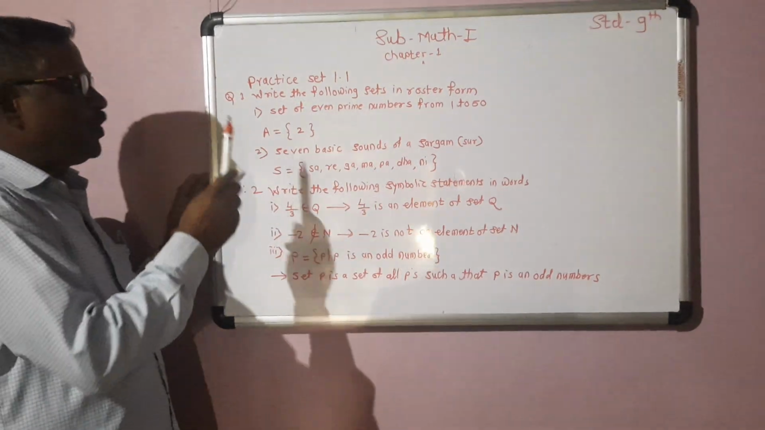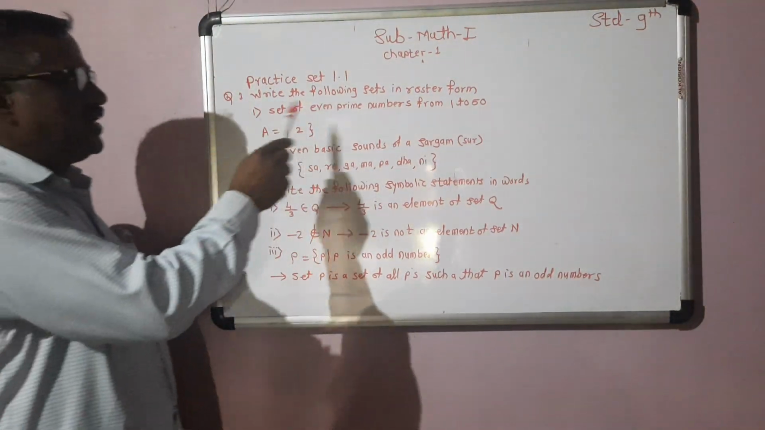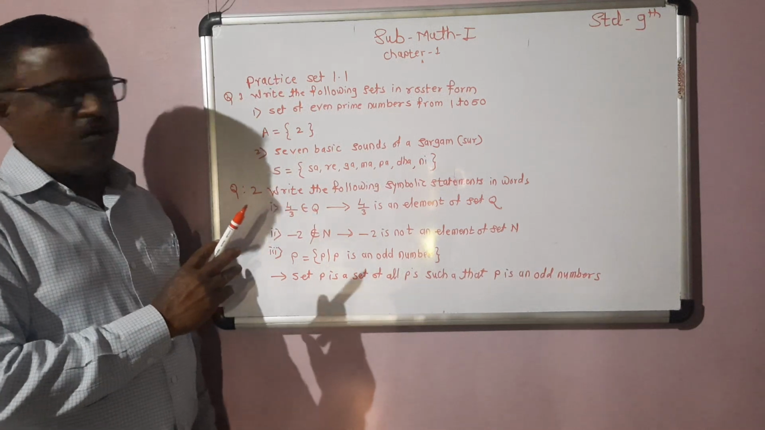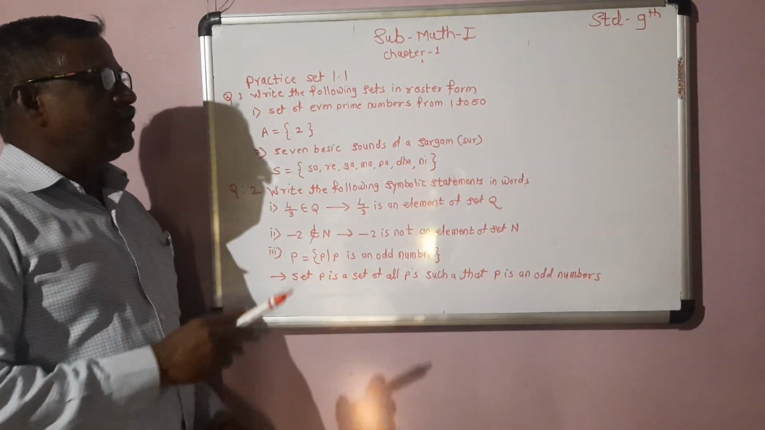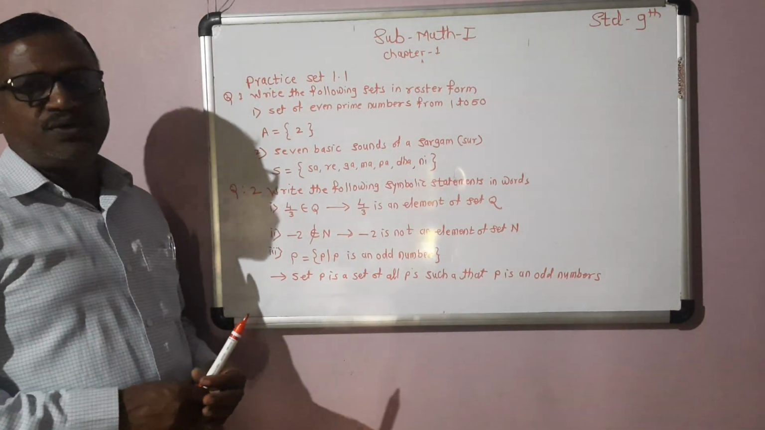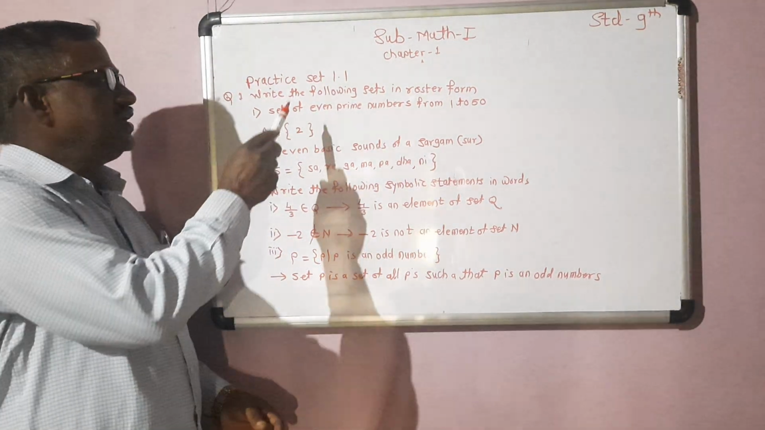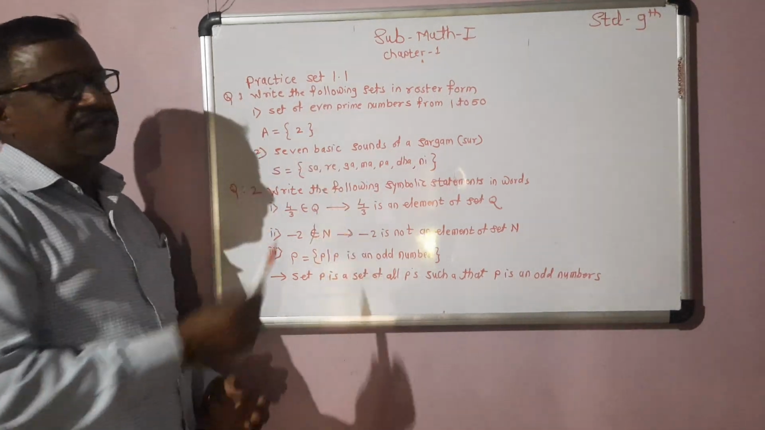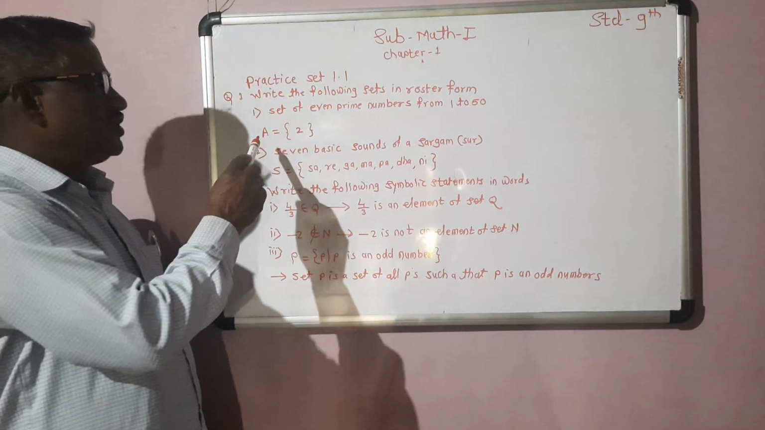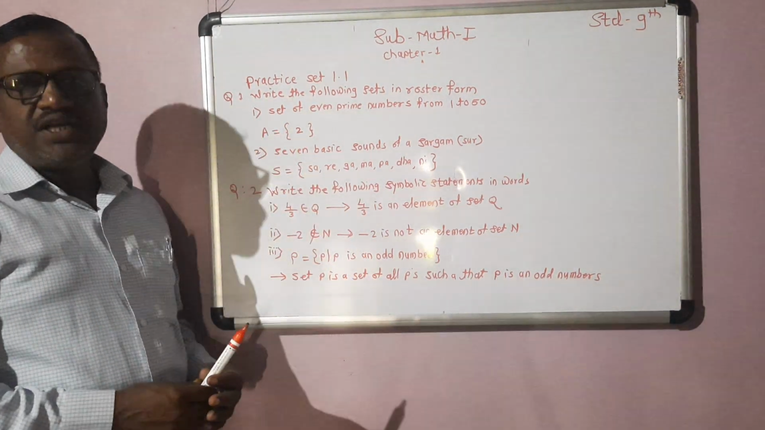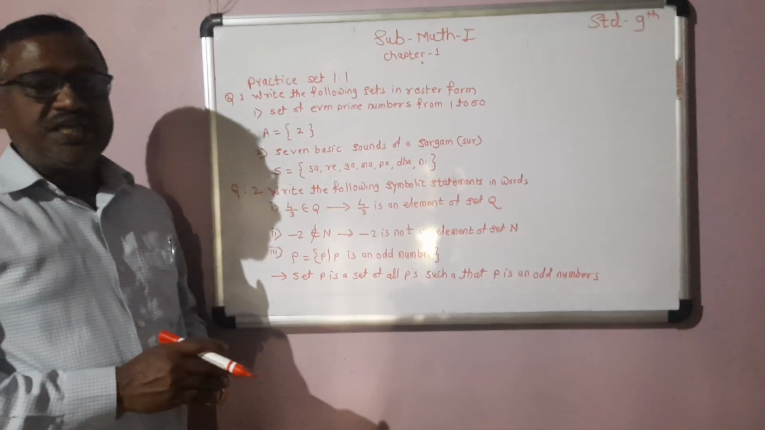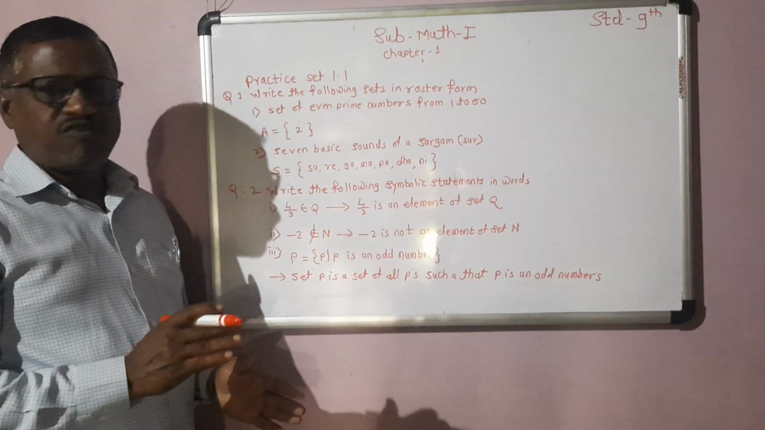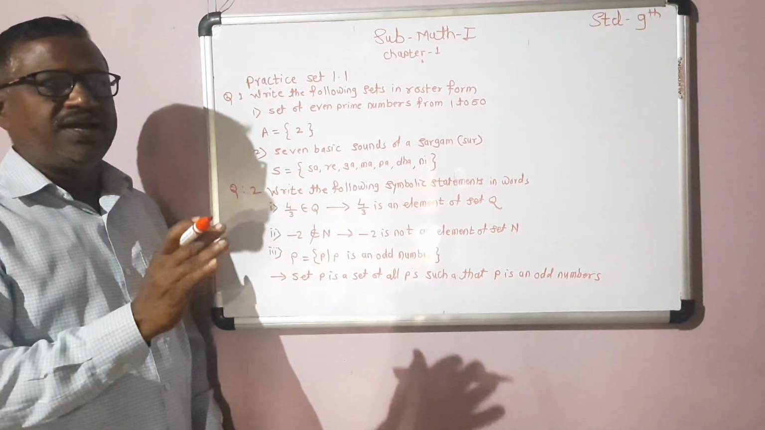Practice set 1.1, question 1. Write the following sets in roster form. First example: the set of even prime numbers from 1 to 15. We can write it in roster form. Therefore, A = {2}. The element is only one, because the only even prime number from 1 to 15 is 2.